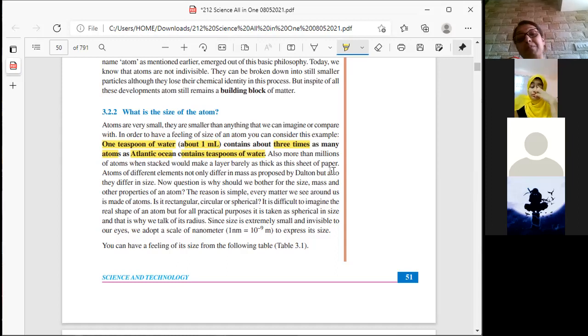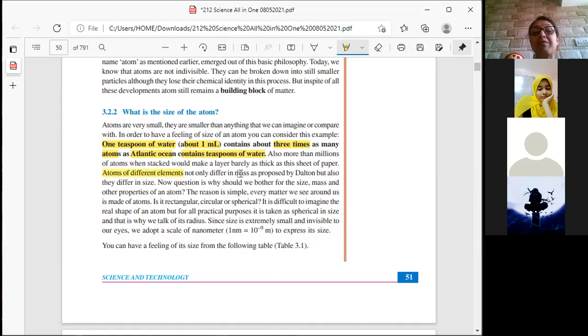Atoms of different elements not only differ in mass as proposed by Dalton, but they also differ in size. If it is an atom of a different element, then its size will also be different, its mass will also be different. This is very, very important to know.